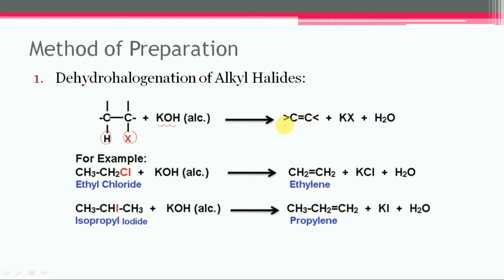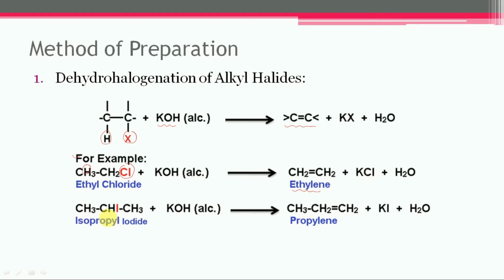So alkene will get formed. For example, ethyl chloride treated with potassium hydroxide can lose chloride and one hydrogen from the adjacent carbon. Ethylene will get formed along with potassium chloride and water.